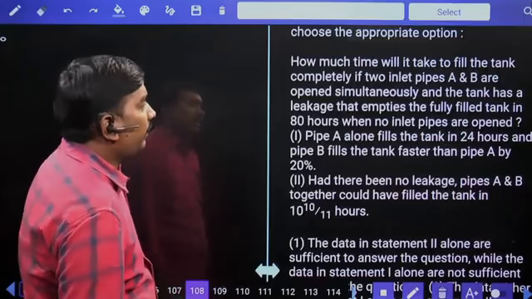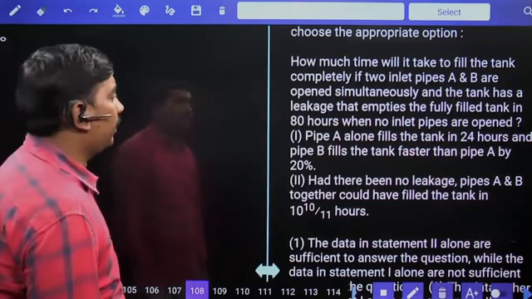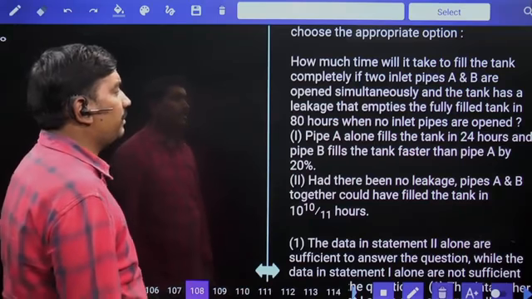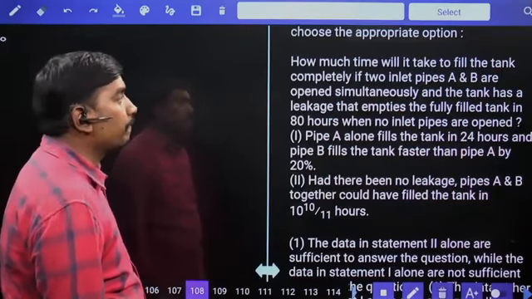How much time will it take to fill the tank completely if two inlet pipes A and B are opened simultaneously and the tank has a leakage that empties the fully filled tank in 80 hours when no inlet pipes are opened?